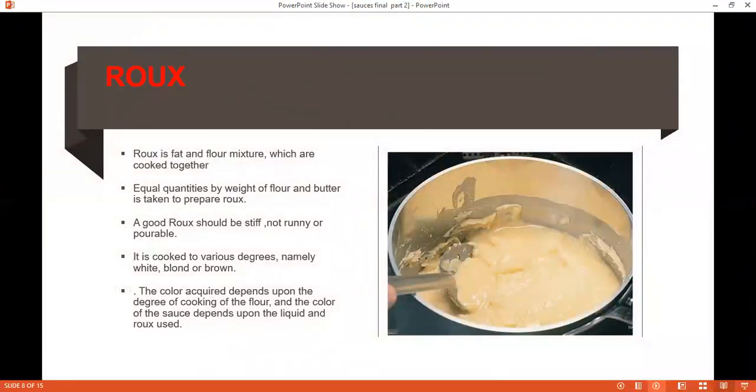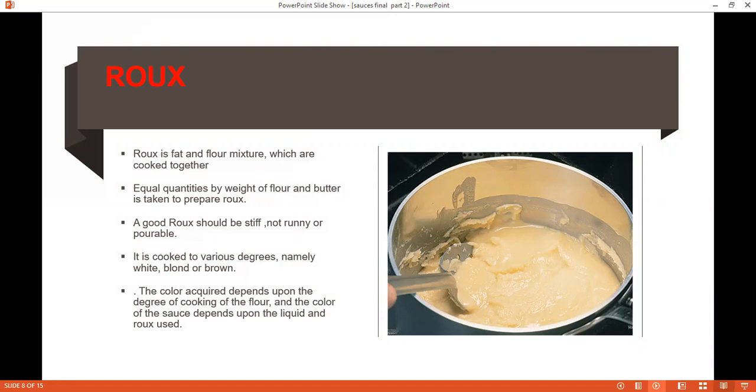First I'm going to tell you about roux. Roux is a cooked mixture of fat and flour, in equal parts by weight of both ingredients. So majorly, there are two ingredients, fat and flour. If I talk about these ingredients, the first is fat. How do you cook that and which fats can be used? That is one of the important points to discuss.